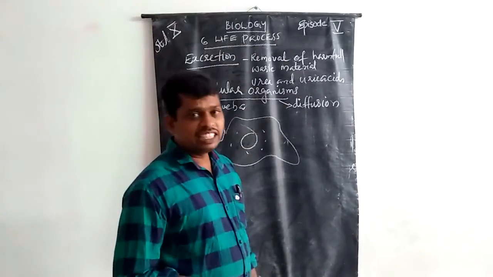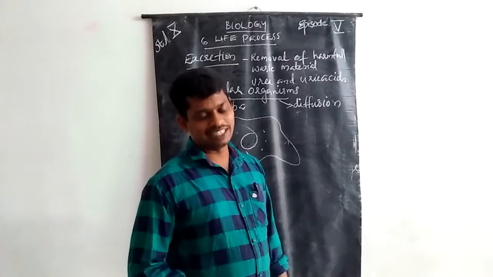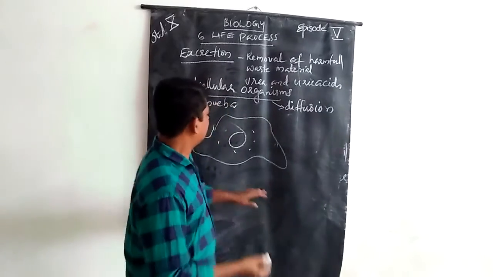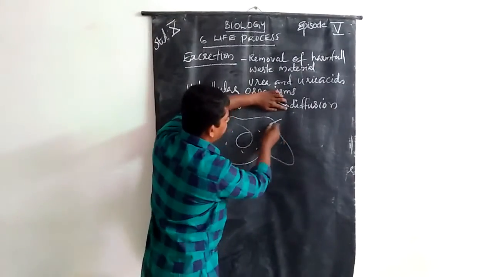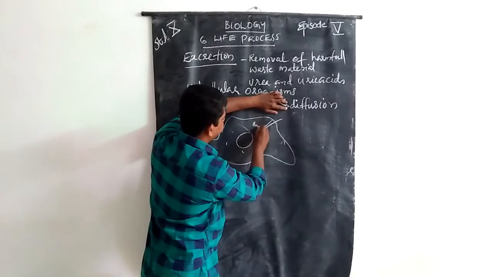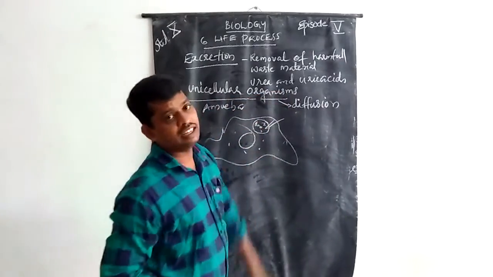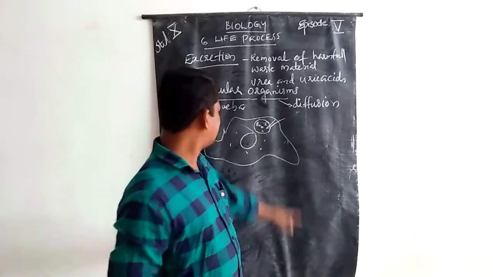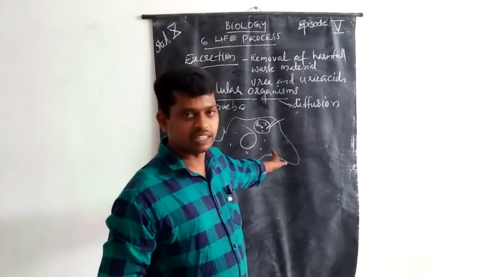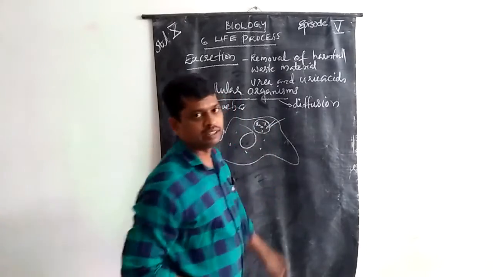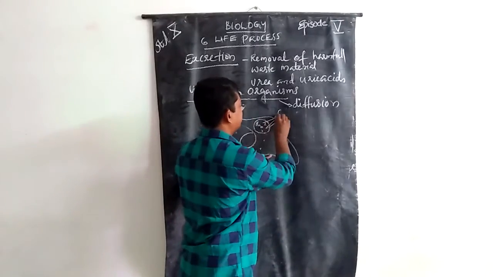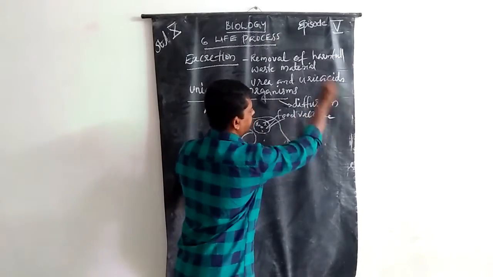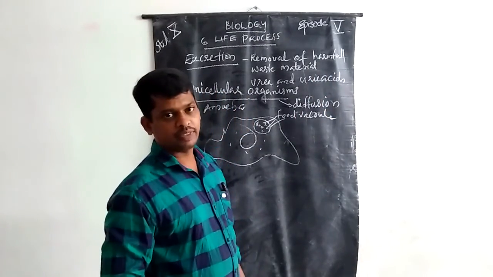When amoeba engulfs food particles, the engulfed food is covered with a thin sheet, a vesicle-like structure, that is the food vacuole.